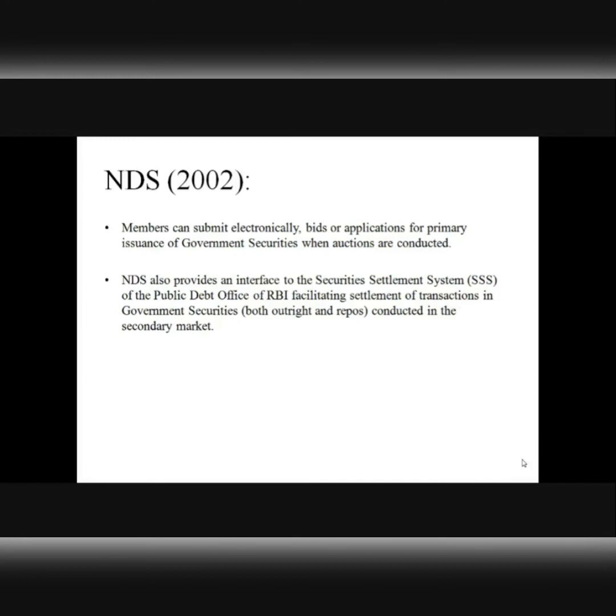Now, on NDS, prospective investors: NDS was launched in the year 2002. On this NDS platform, prospective investors can submit bids electronically for a primary issue of government securities. Once bidding is done, this module can be used by the issuers to ensure allotment of securities. Even the discovery of price and the setting of the cutoff price is done by this module. This module can also be used by the issuers to ensure allotment of securities to the successful bidders.